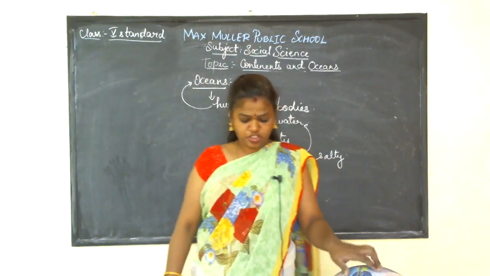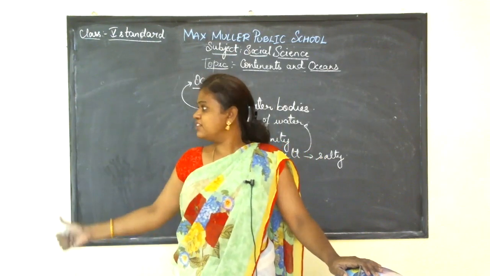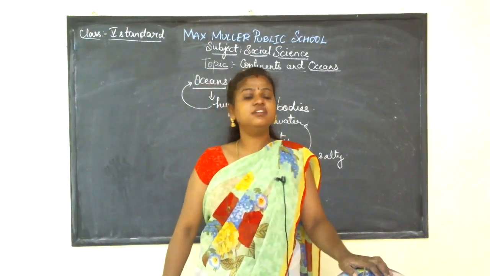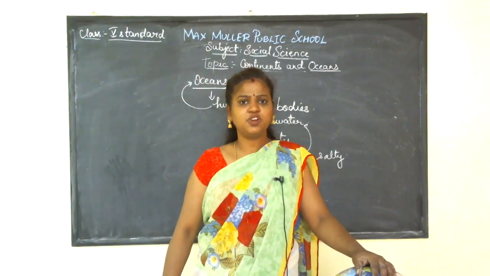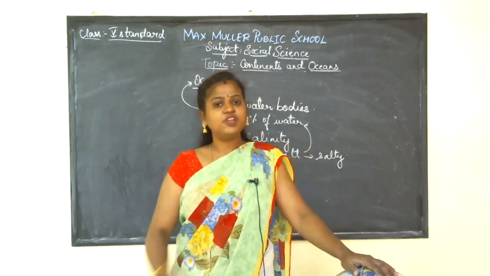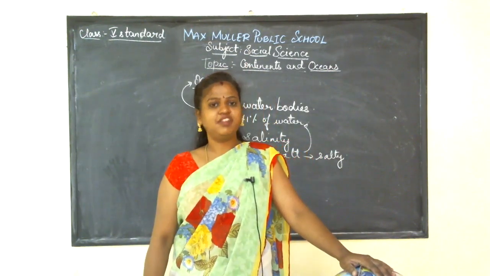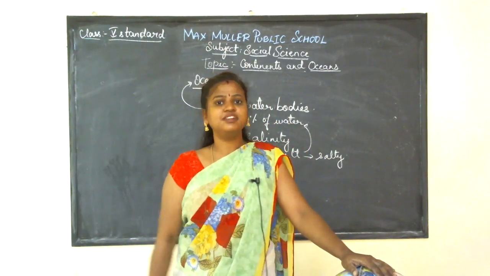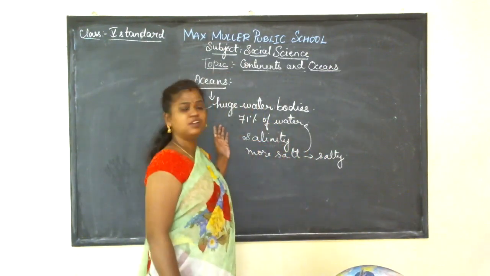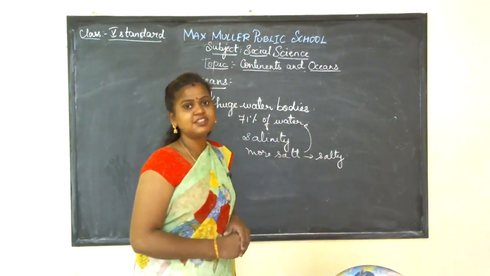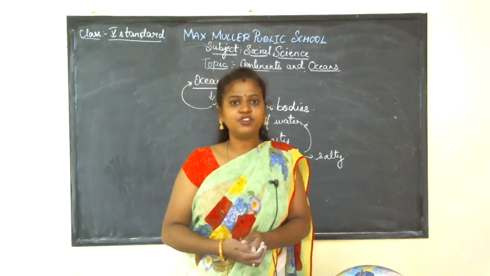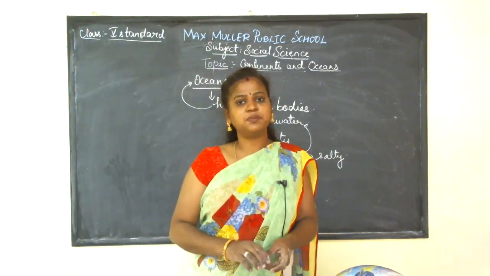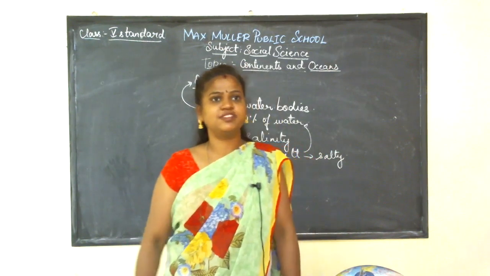And here the ocean bed contains some tall mountains. The ocean contains tall mountains called ridges and lowest points called trenches. So this is what I taught you about oceans. In the next class, let us learn the names of the 5 oceans, and I'll explain the 5 oceans in detail.